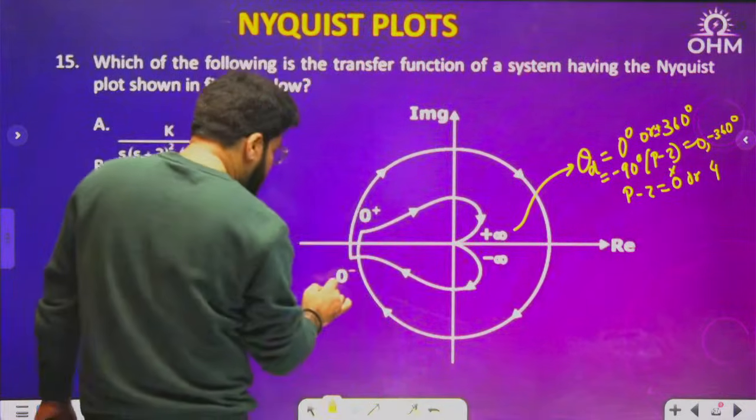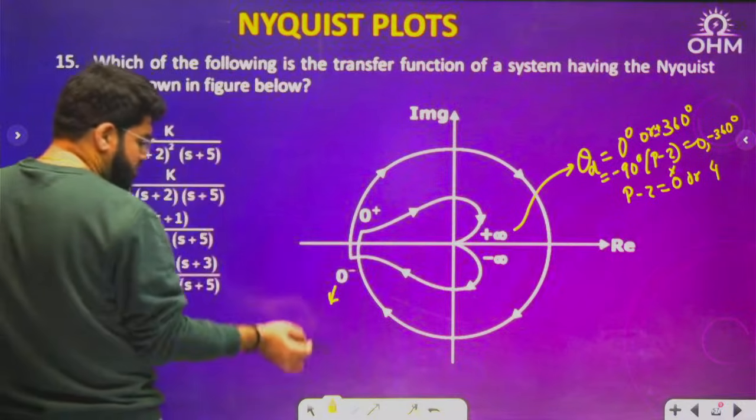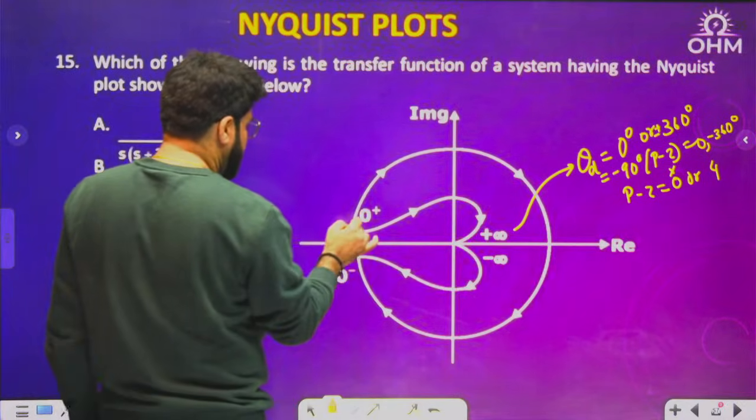Now look into the starting angle. How is it starting? Not 0 minus, but 0 plus, the positive frequency part.